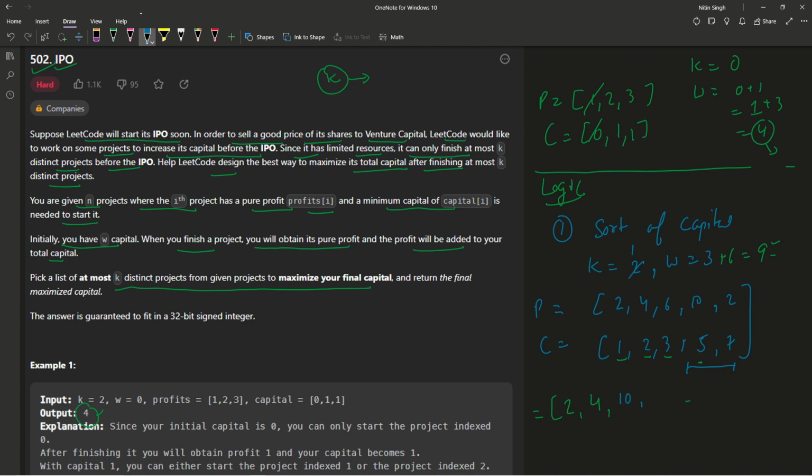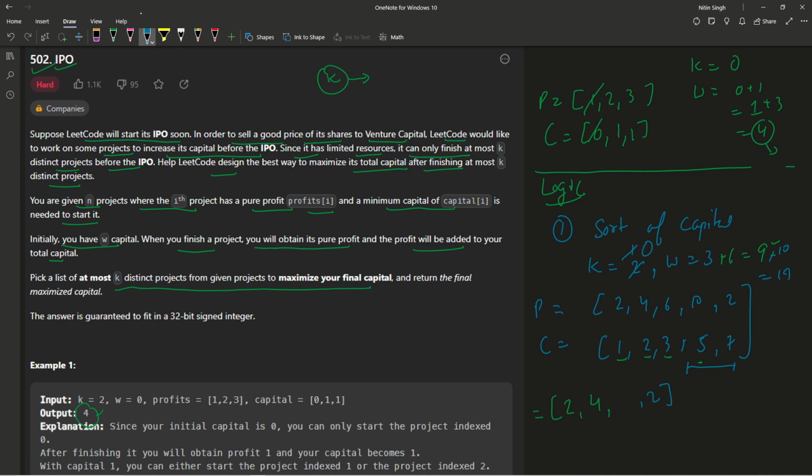7 is also less than 9. So 2 is also put in my max heap. Now I'm going to fetch my maximum value, that is nothing but 10. So 10 will be removed here, and 10 will come here, and 10 will be added into my W. So 9 plus 10 is nothing but 19, and k will go from 1 to 0. Now it will be decremented by 1, so it will become 0.